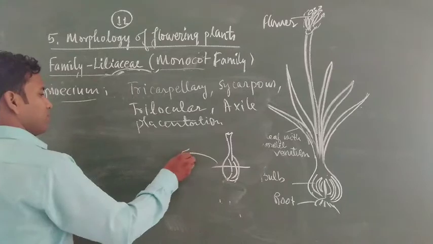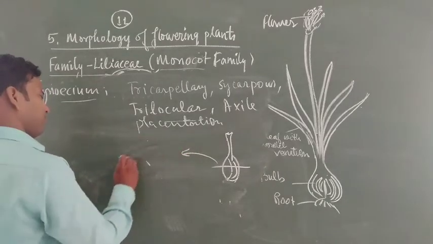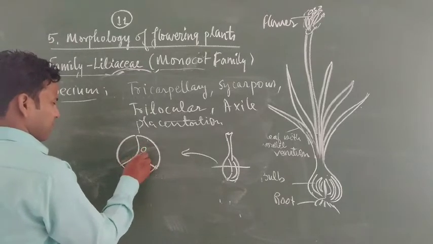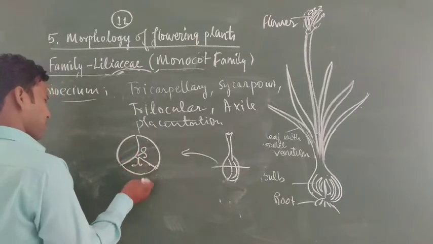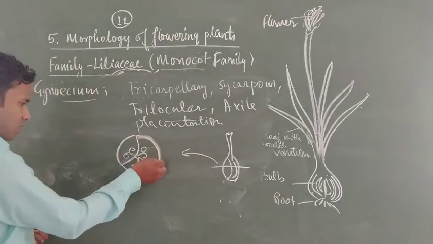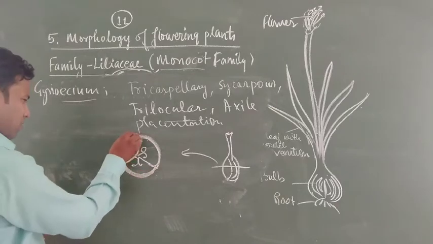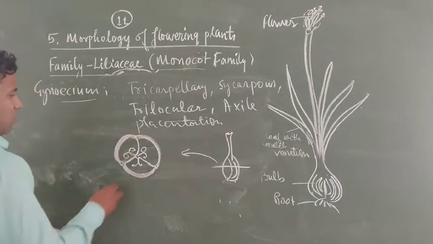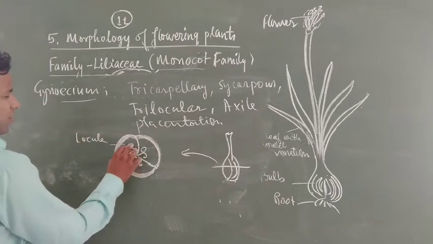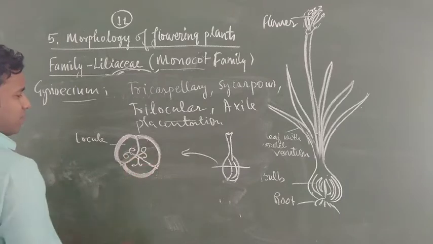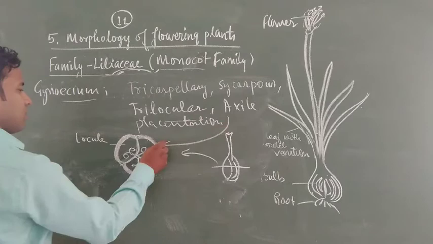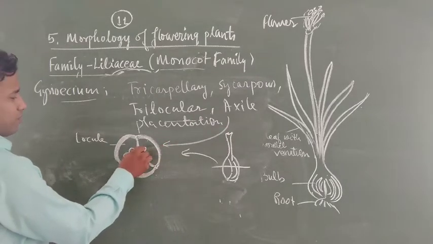If we section the ovary, then we can find three carpels, three locules, and each locule attached with the placenta. This is called central axile placentation, and the ovule is attached from this portion.